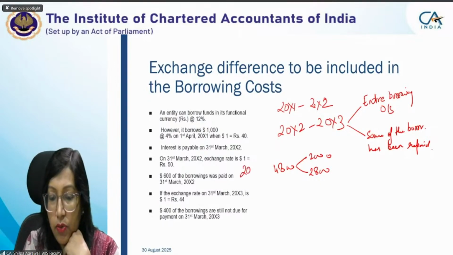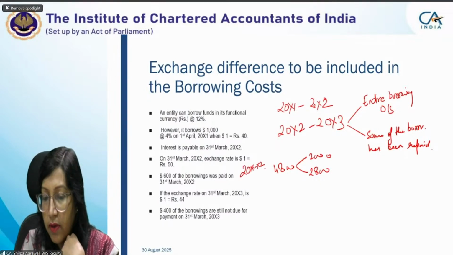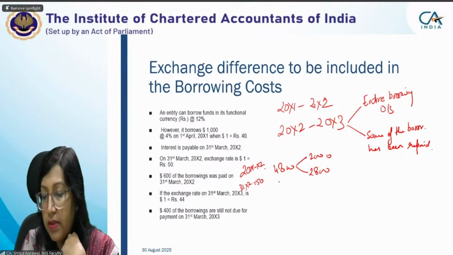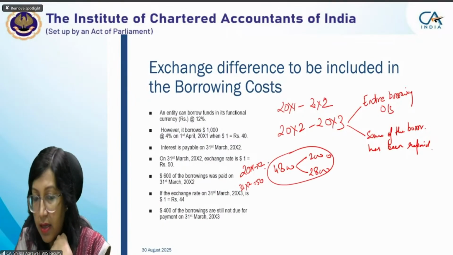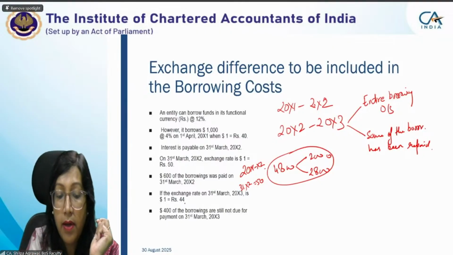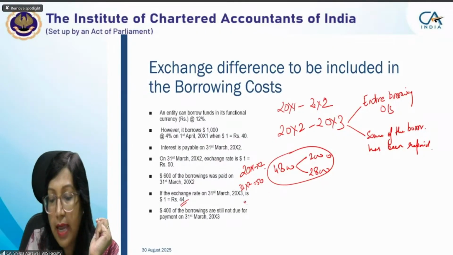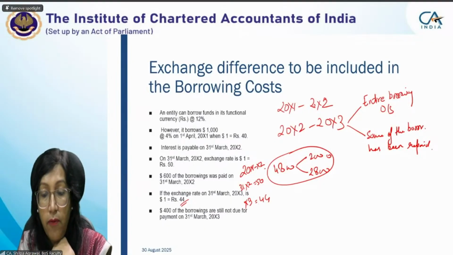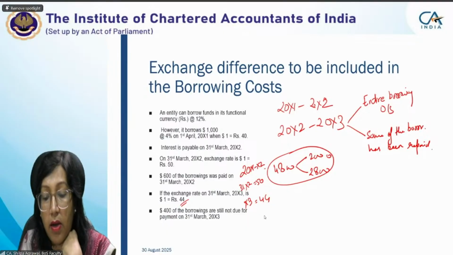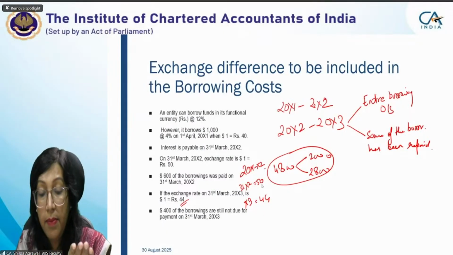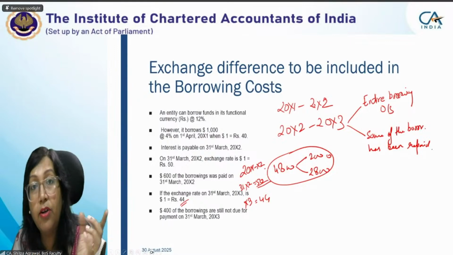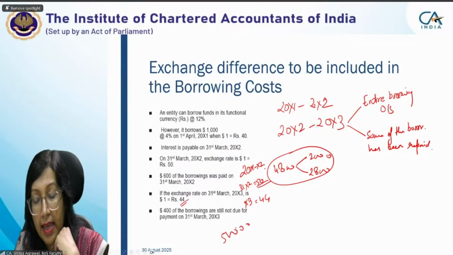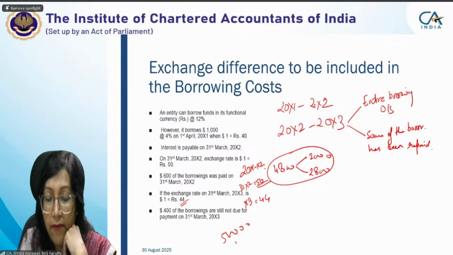This was in the year 20x1 x2, when exchange rate on 31st March x2 was 50 rupees. In such a scenario this was created. Now in year 2, that is on 31st x3, your exchange rate is 44 rupees. If your exchange rate is 44 rupees, this year you're not having a loss, you're having a gain, because now your borrowing was standing at rupees 50,000. Now it has become 44, that is 44,000.